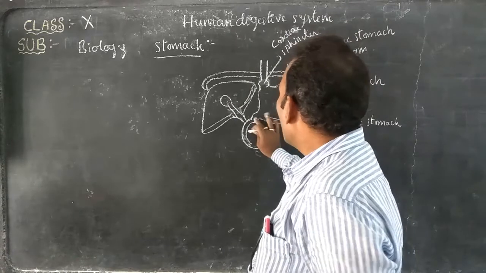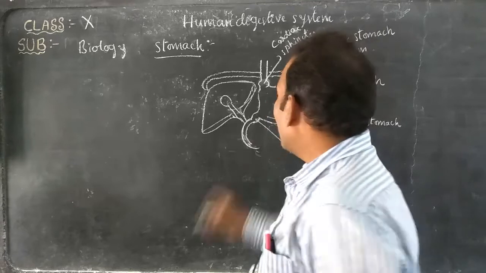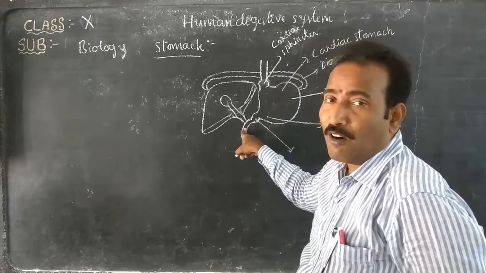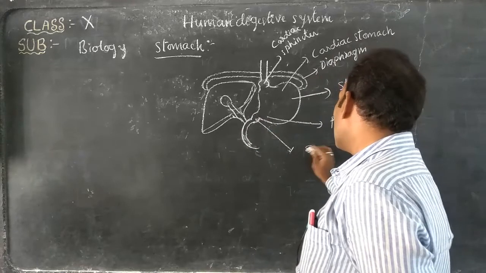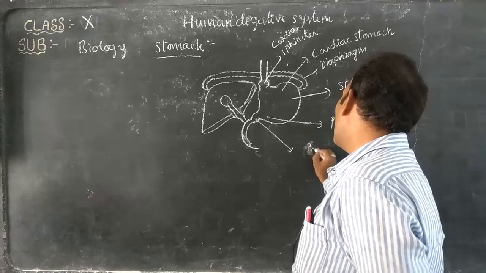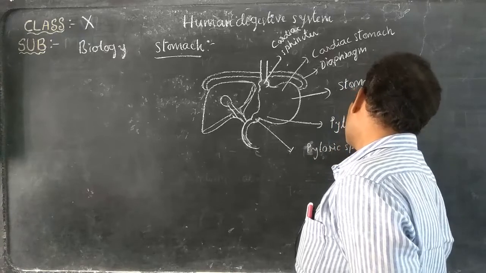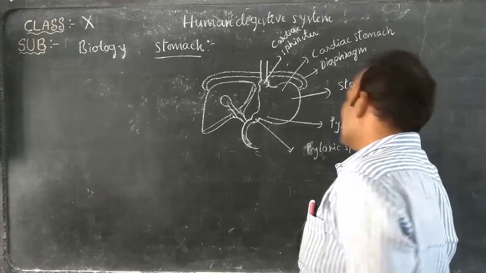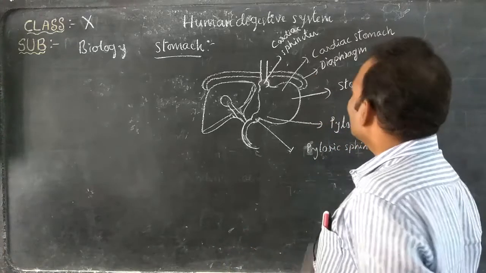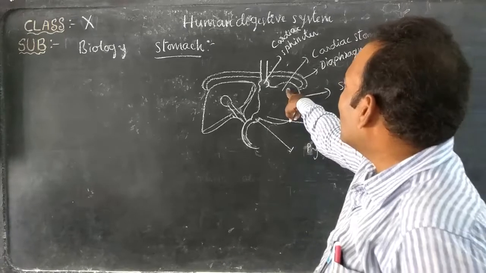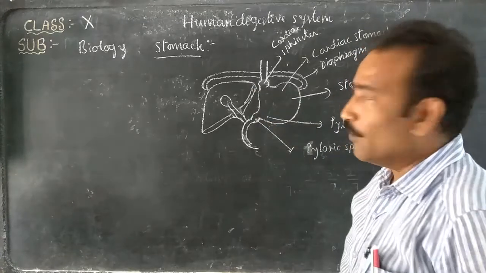Look here. Why is the lower part of the stomach called the pyloric stomach? Where the stomach opens into the small intestine, there is one sphincter or valve that is called the pyloric sphincter. That's why it is called the pyloric stomach. The upper part is the cardiac stomach, and the lower part is the pyloric stomach.